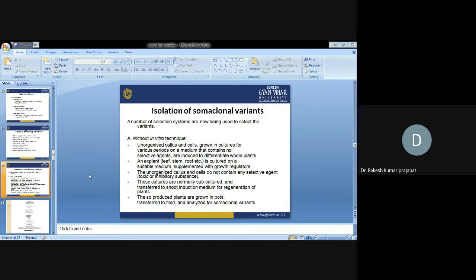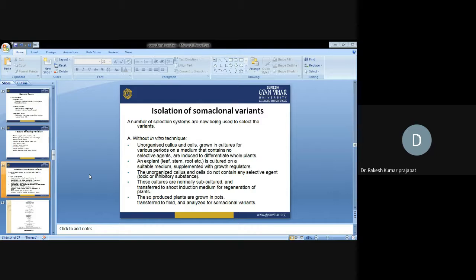So what happens in this technique? First, we place our explant on a suitable culture medium. In that medium we are not using any kind of selection agent, so the explant develops into callus. Then the callus is subcultured onto different culture media, again without any selection agent.